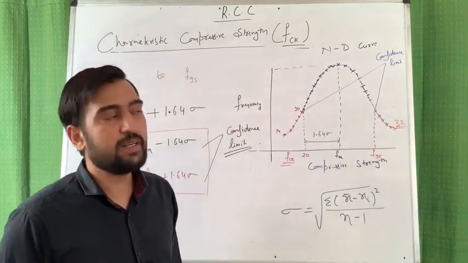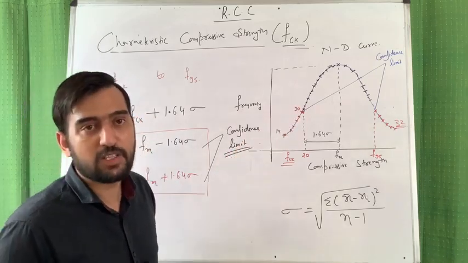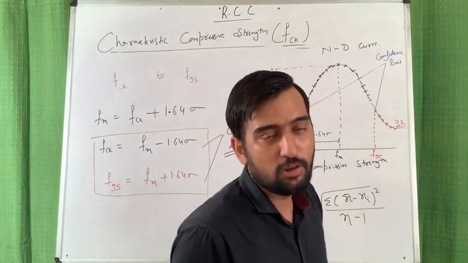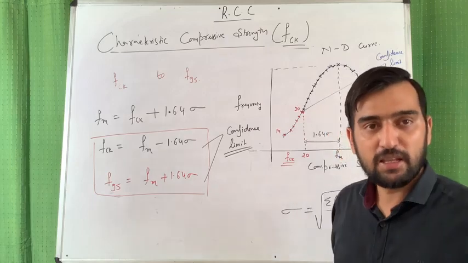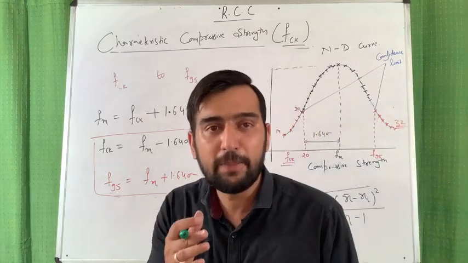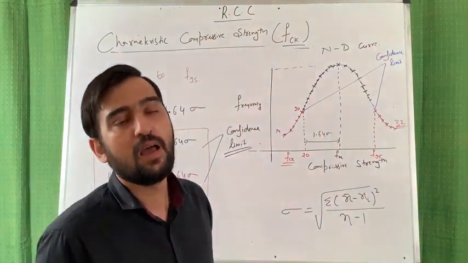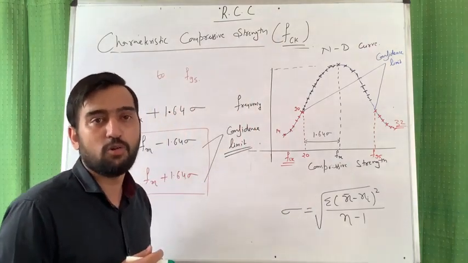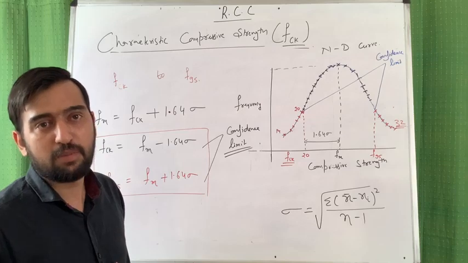If somebody asks you what is the FM, the average mean strength, you will say it is the mean strength, or that value of strength below which not more than 50% of the test results are expected to fall. Is it clear, my friend?